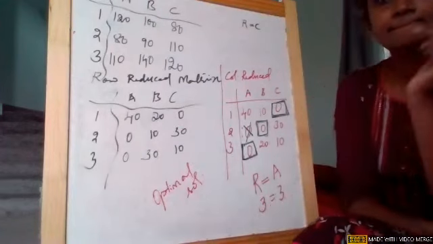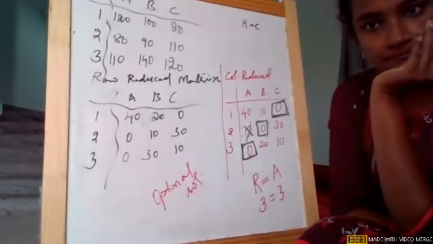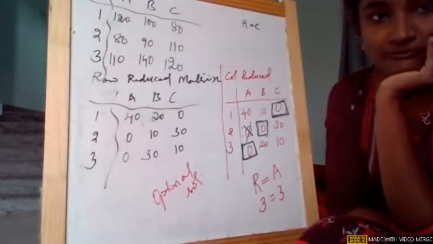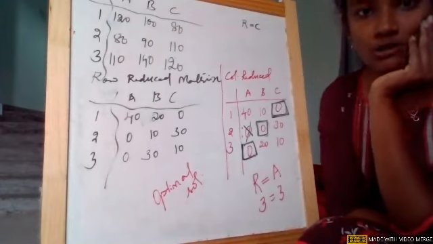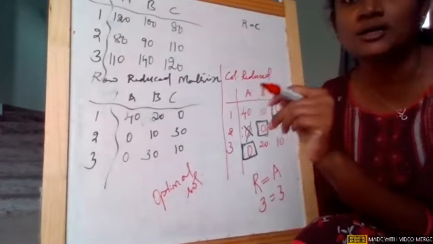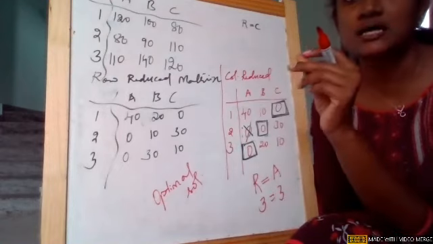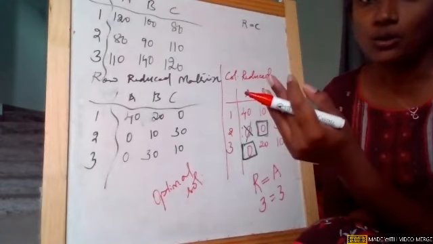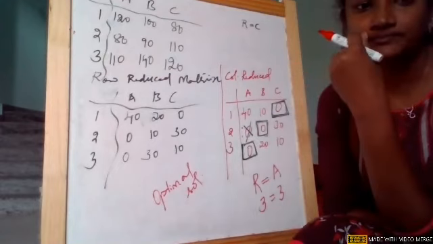Ma'am, is there any particular order, like we need to do first rows and next columns? Yes, first rows and then columns. That is what I told you before starting: always in an assignment problem, the priority is for the rows. First we start with row and then column. Again row and then again column.